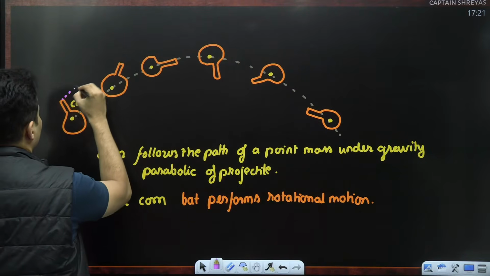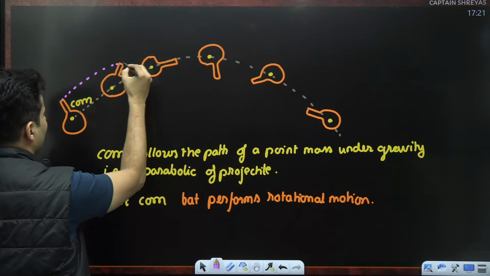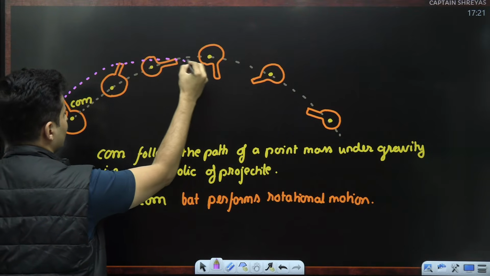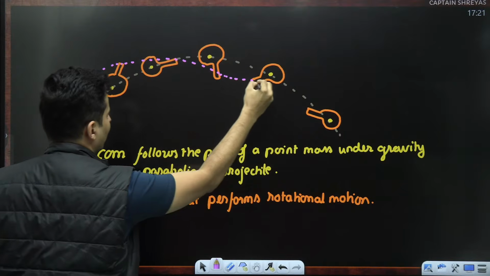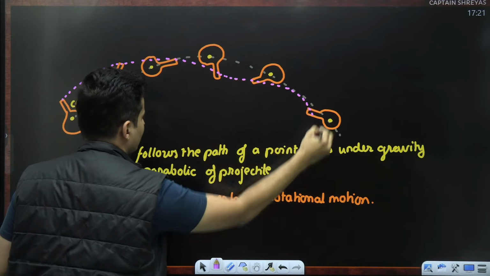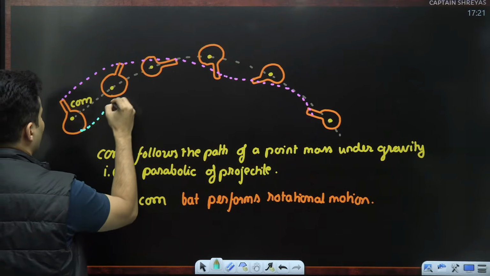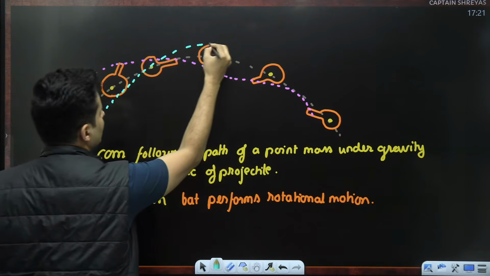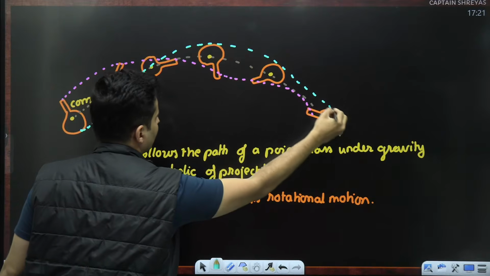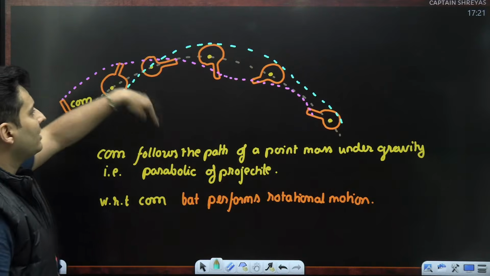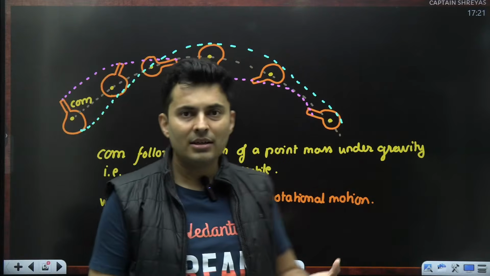That is very interesting, and that is also important for us to understand that if you take any point on the bat, let's say this point, which is the handle, it is going like this, then maybe like this, and then maybe like this. Whereas some other point on the bat, maybe this one, is probably going like this, like this, like this. So every point is going in some twisted manner.